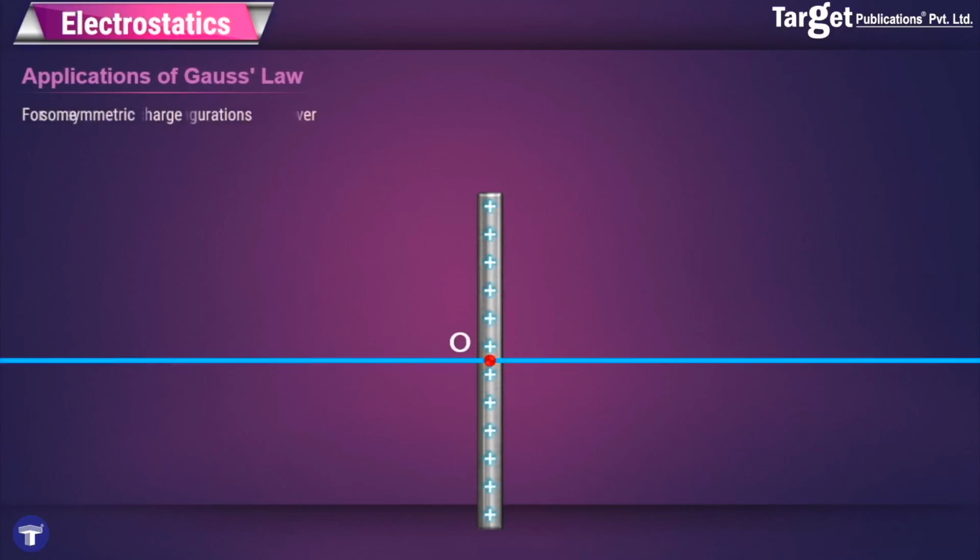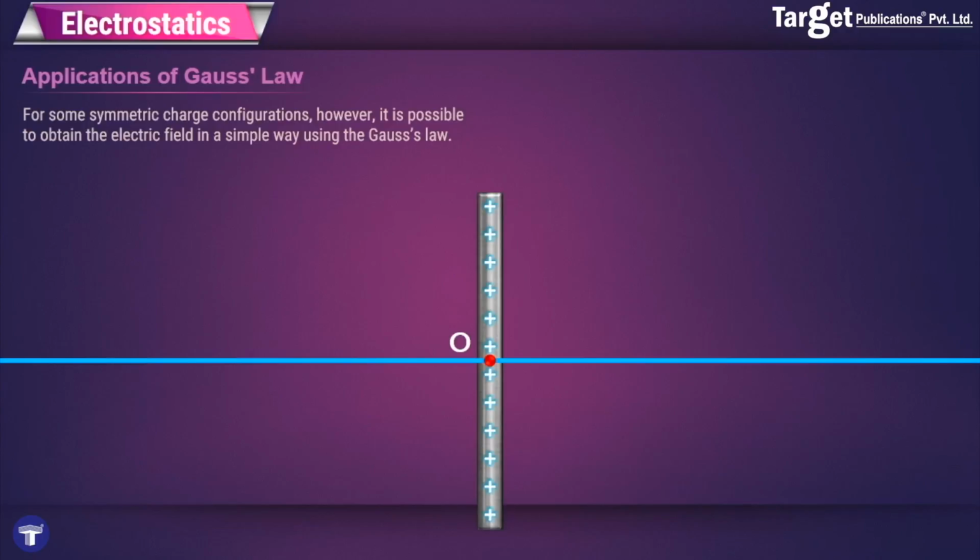But the integrals involved in trying to find the electric field strength due to a continuous charge distribution can get really complicated, and therefore we use a quicker way to find the electric field strength, that is Gauss's law. So let's see how we can apply Gauss's law to certain specific shapes. So the first thing you must understand is that Gauss's law is usually used when the situation has some kind of symmetry. So for these symmetric charge configurations, Gauss's law will give a simpler and quicker way to find the electric field strength. Let's say in the first case, I have an infinitely long wire which is charged.